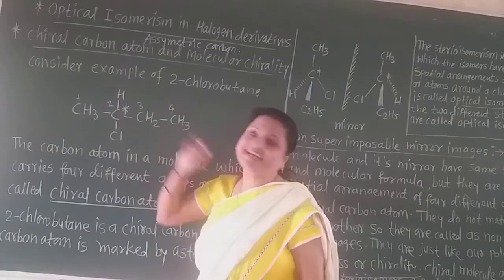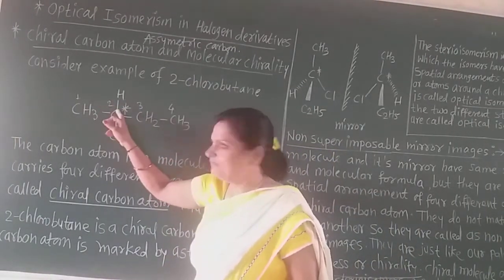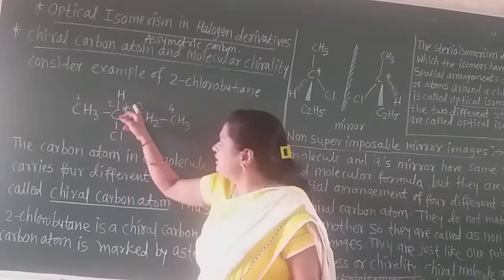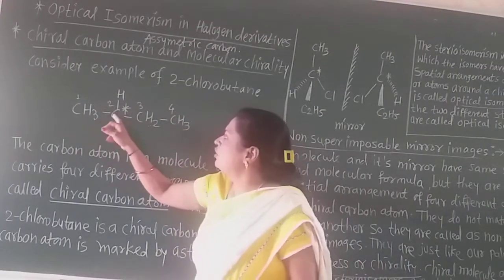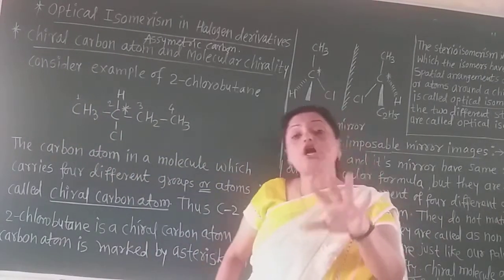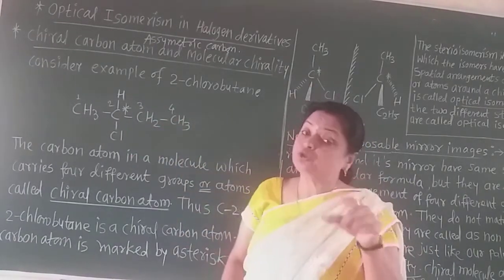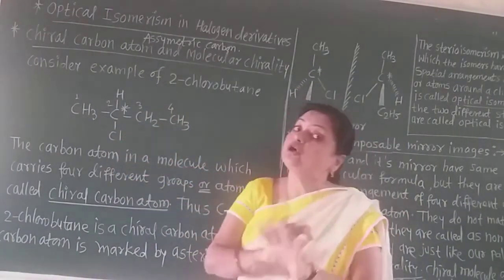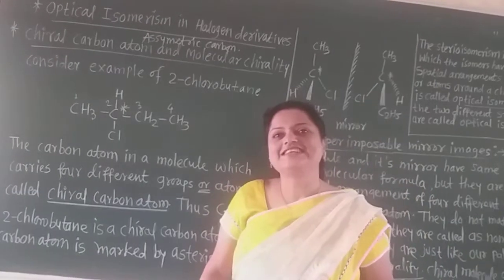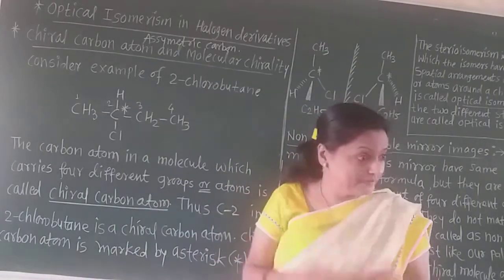Now see this second carbon. Here, this hydrogen is there, chlorine is there on the second one, on the third one this ethyl group, and on the fourth one this methyl group. That means all the 4 atoms or groups attached to that second carbon are totally different. Such a carbon is called the chiral carbon. Remember that, or it is called the asymmetric carbon.